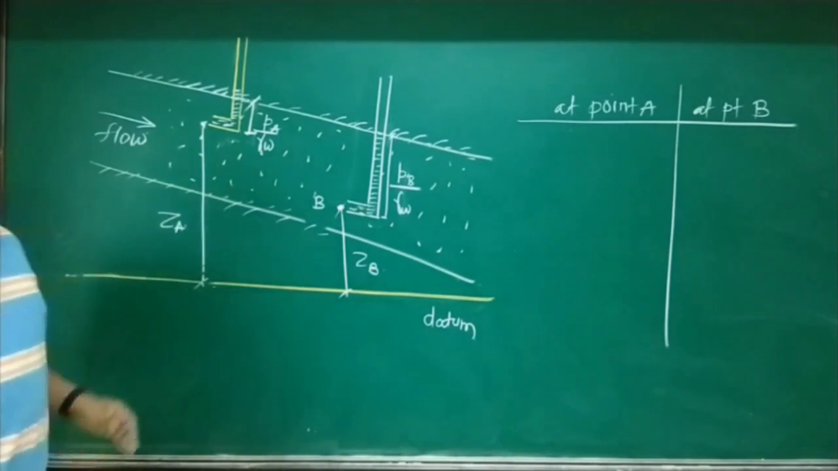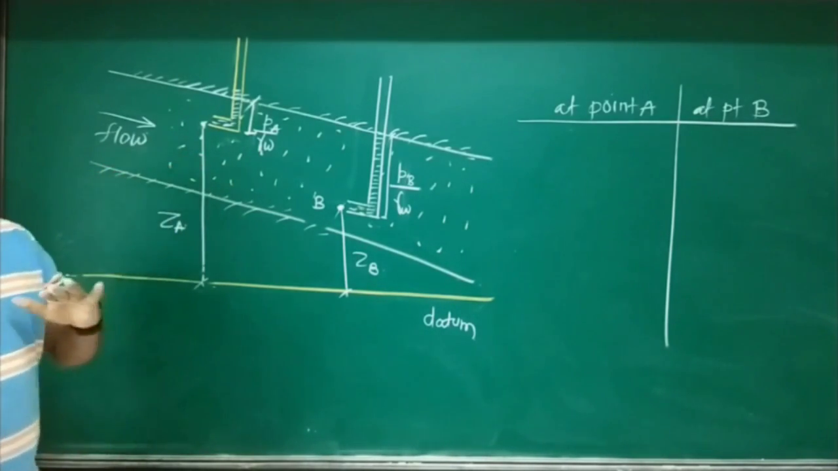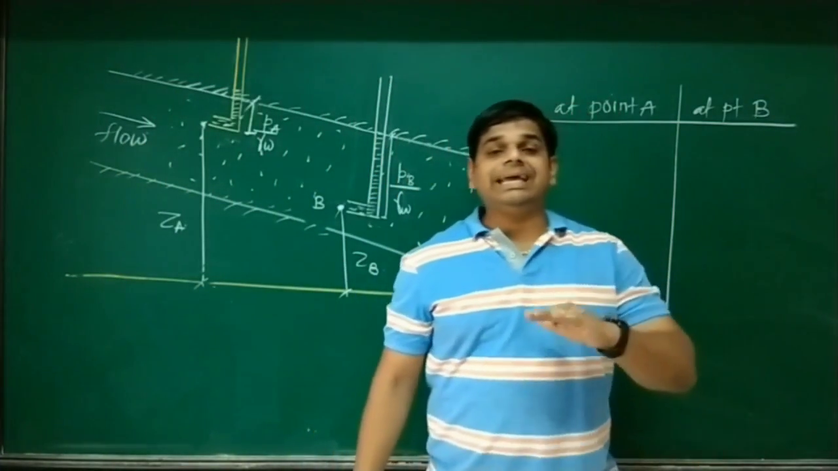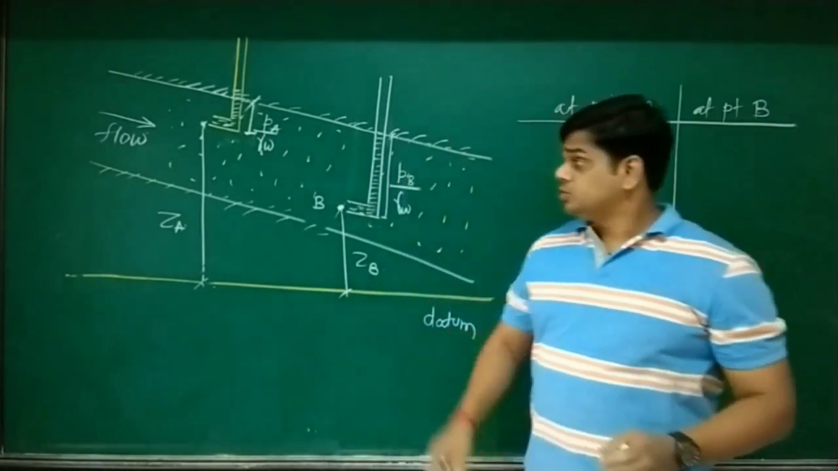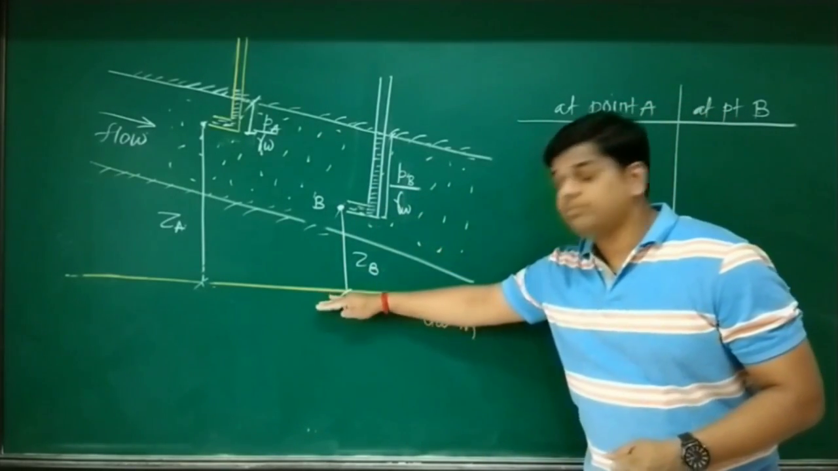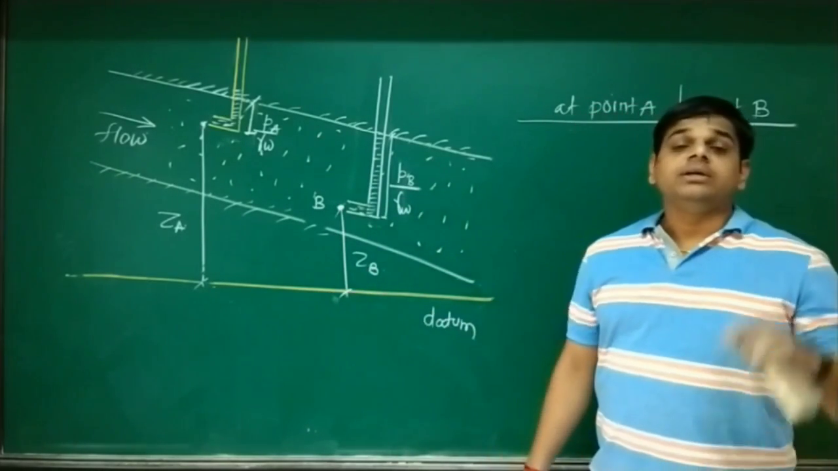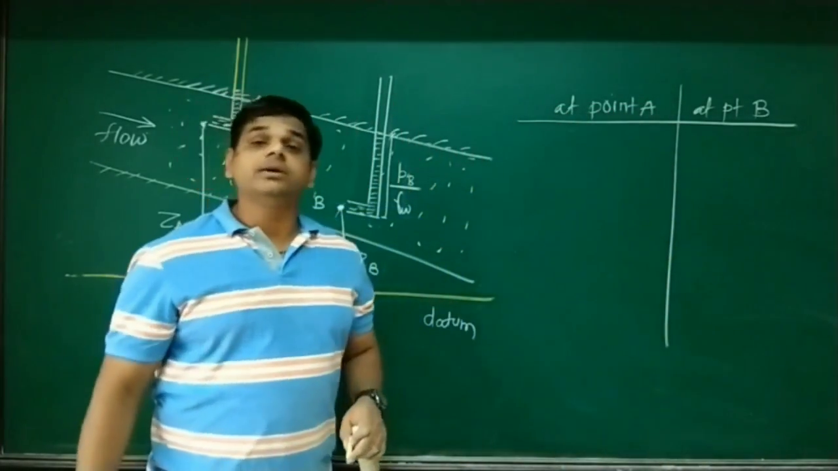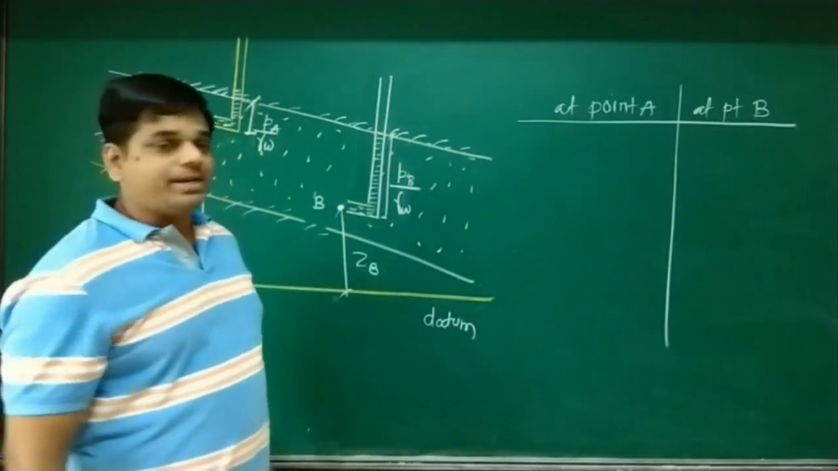Look at the board. Now the soil profile is changed. Now the soil profile is considered in an inclined manner. So when the soil is inclined with respect to the datum, we are going to calculate the total heads available at point A and at point B.